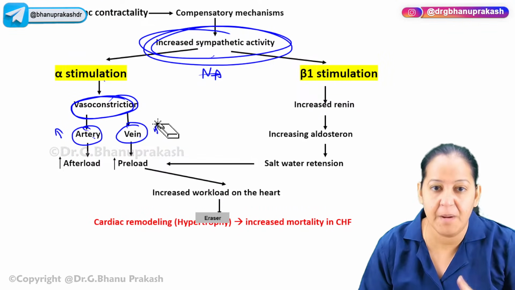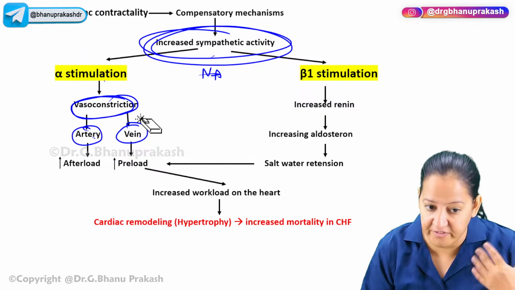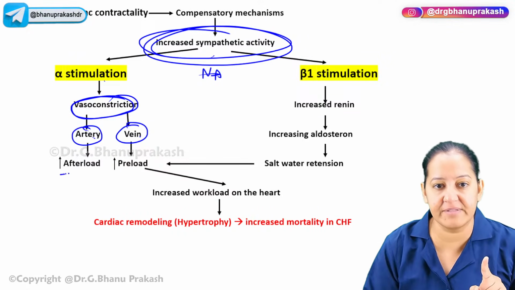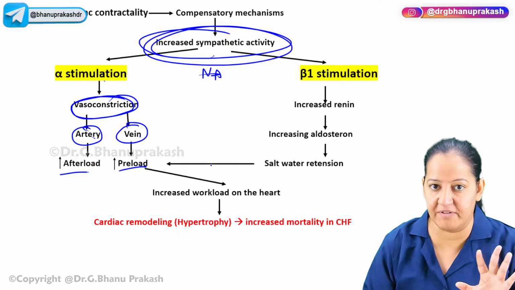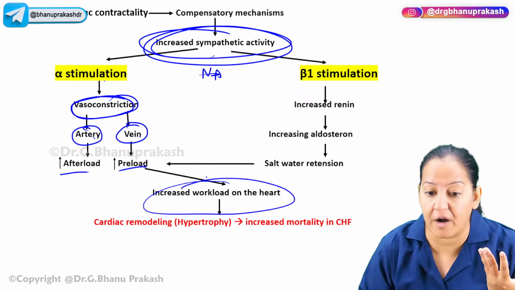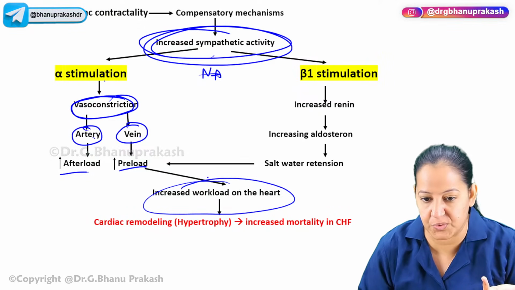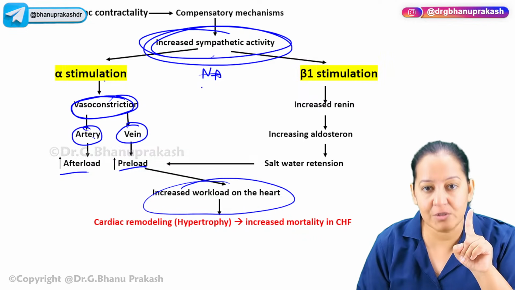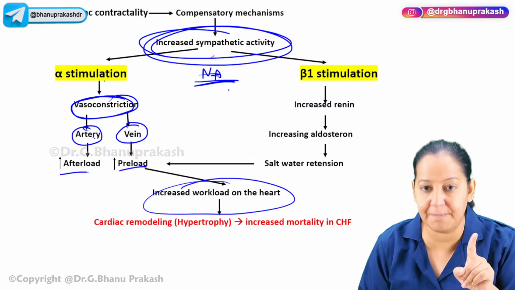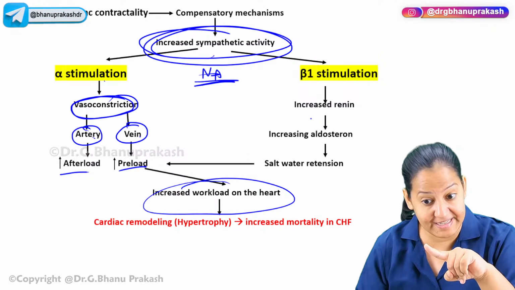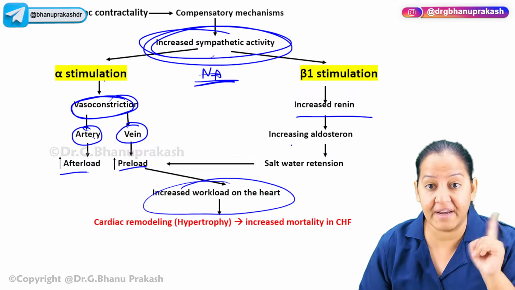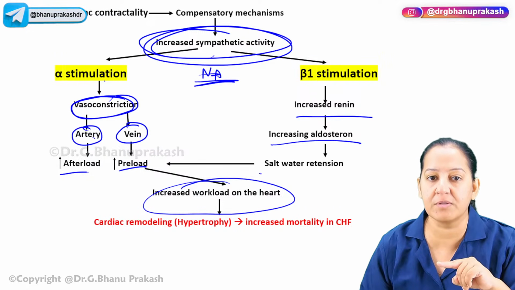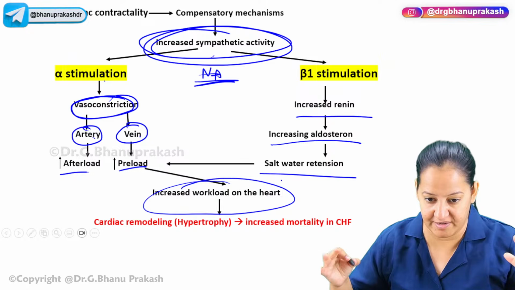Both are bad, both are not good for a failing heart, right? This is increasing the afterload, this is increasing the preload, number one. So it is increasing the workload on a heart which is already failing and unable to cope, number one. This is a bad thing which is happening. Number two, this noradrenaline which is present in the blood during sympathetic activity is going to the kidney and causing the secretion of renin. Renin leads to aldosterone, and aldosterone is causing sodium and water retention. More blood in my body.